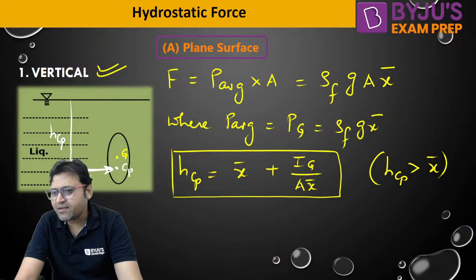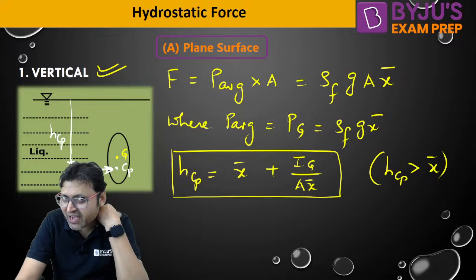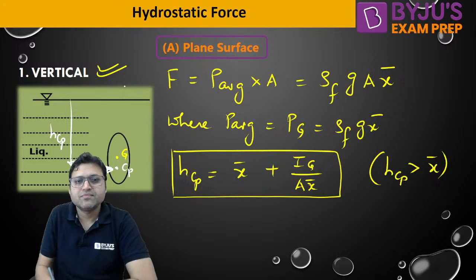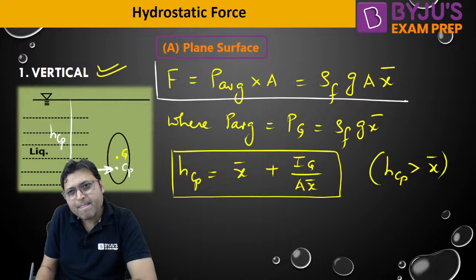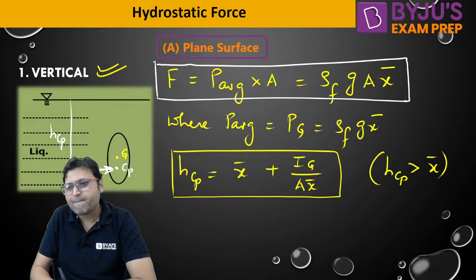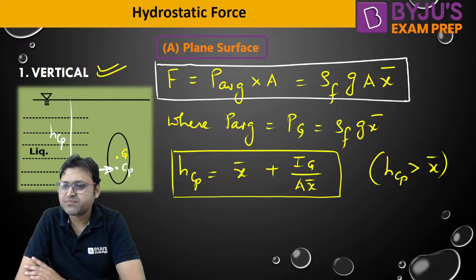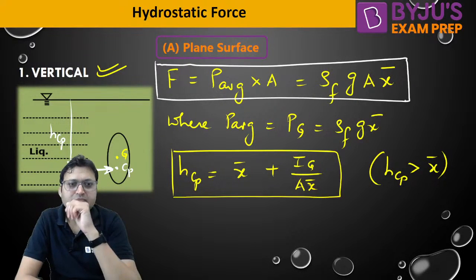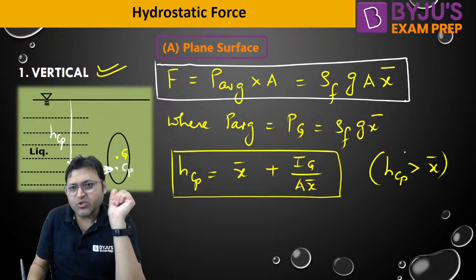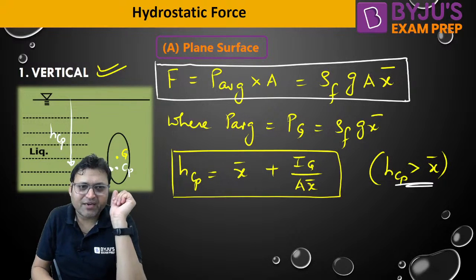Is this all clear? Anybody having any doubt? Anyone having anything to ask? Please do let me know. Any confusion? So HCP is always greater than X bar.